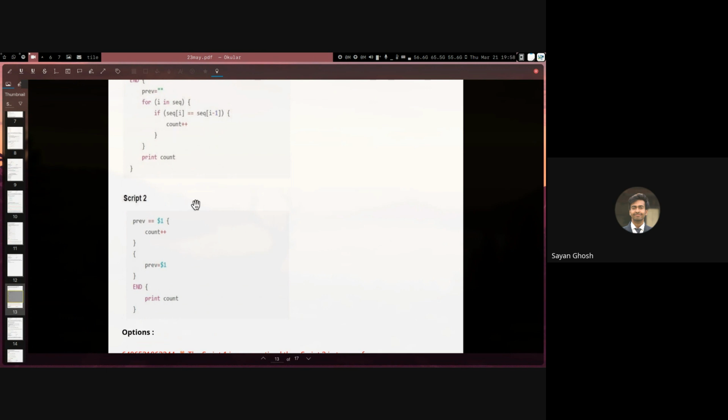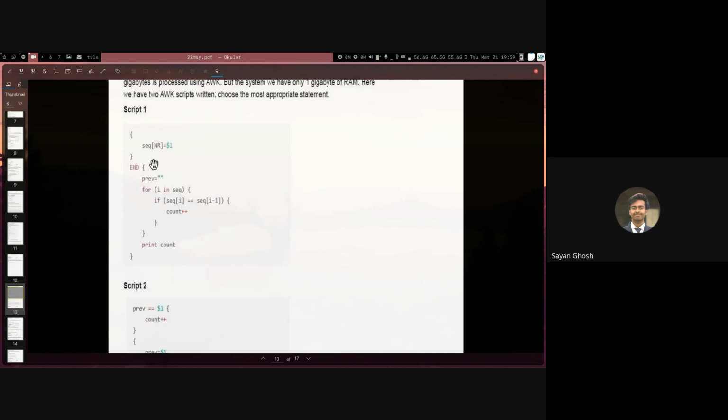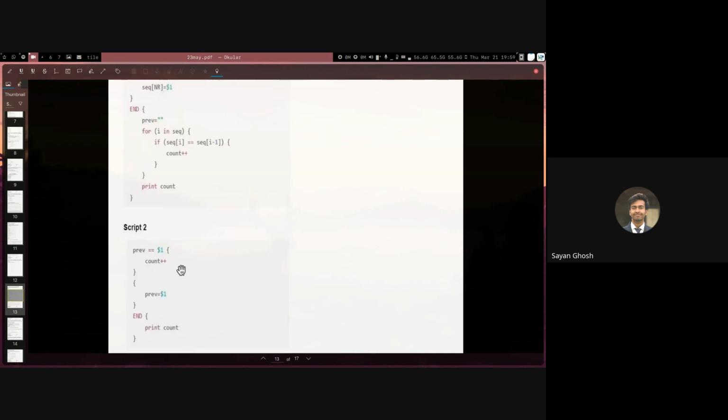Basically, because we are only counting consecutive duplicates and not global duplicates, this can be done in O of n time complexity, right? As we are going through the lines, for each line we simply check if the previous line was the same as this line. If true, then we increase the count. If not, we don't increase the count. And either way, after doing that check, we assign the value of previous to be the current line, so that when we are checking the next line, again, we can do the same check. This way, we still have the same functionality, but instead of storing this humongous dictionary, we are only storing a 4-byte integer variable.